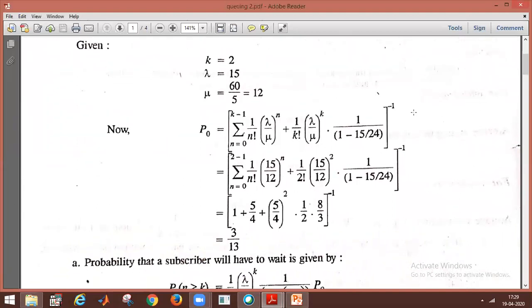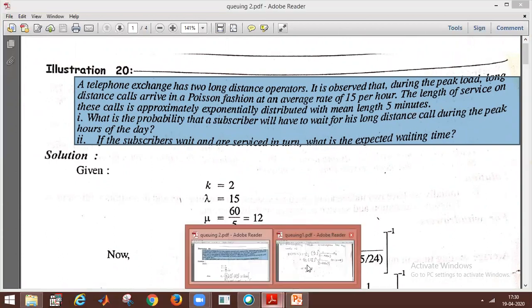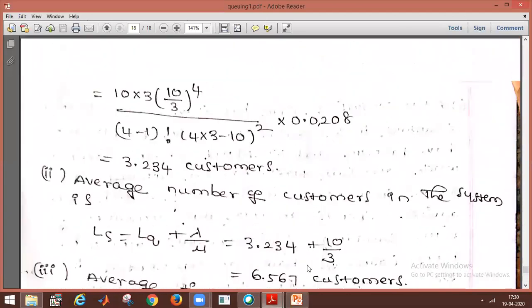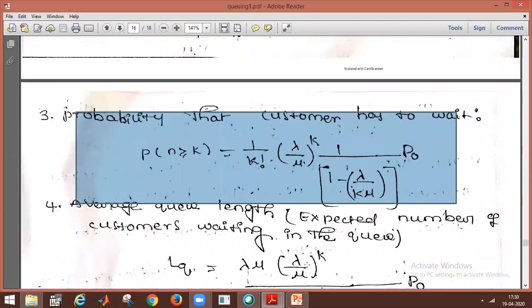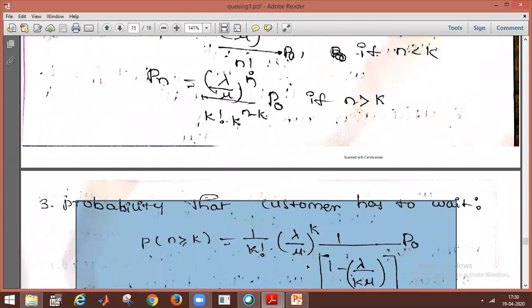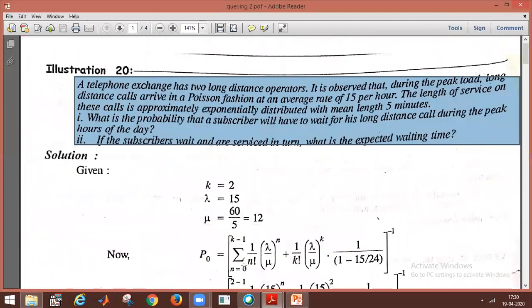The formula for P naught is equal to the summation of n equal to 0 to k minus 1, whole inverse, minus 1. So in the same formula, we have to use the above information.